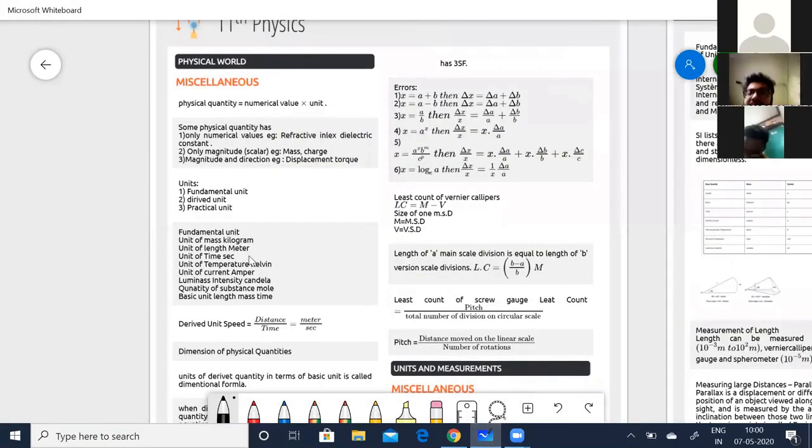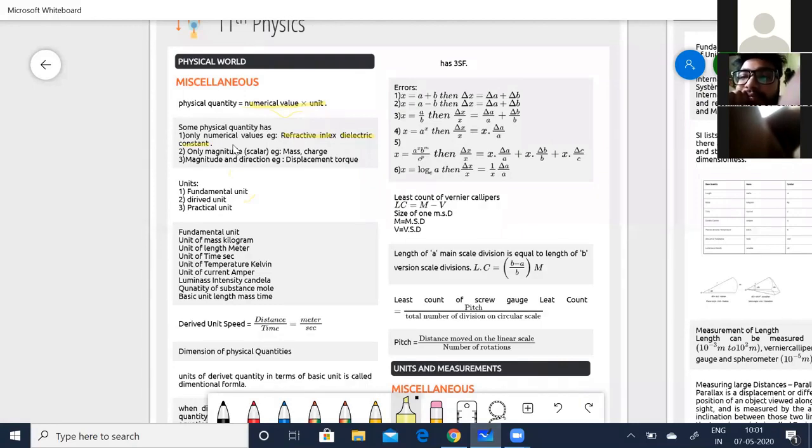now look into this. The physical quantity is nothing but the numerical value times unit. Some physical quantities can have only the values, not units. They do not have any dimensions, like say the refractive index and dielectric constant. These are examples where the physical quantities have only the values. In that case, you can call them just constants.